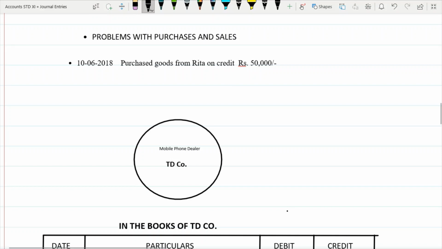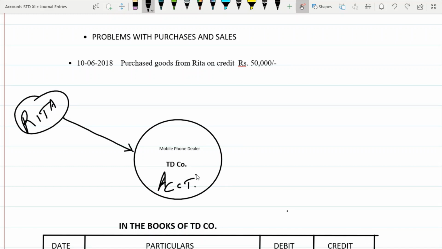So again it is saying that Rita is a supplier. So this is Rita. You're the accountant here. And what is Rita giving our company? Rita is giving our company goods. So are these goods purchased or sold? As per our company, in our books, these goods are purchased. Okay, so purchase of goods.